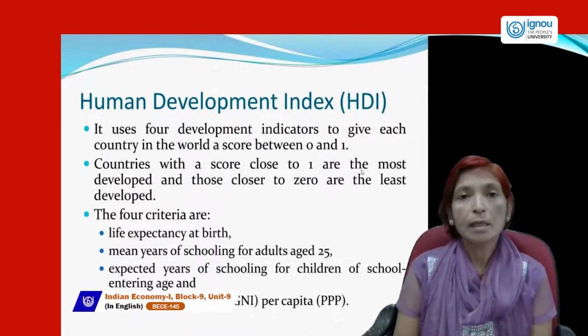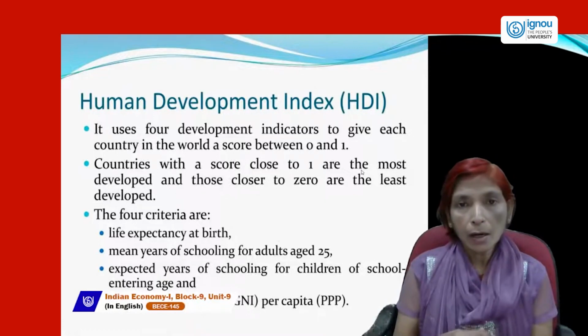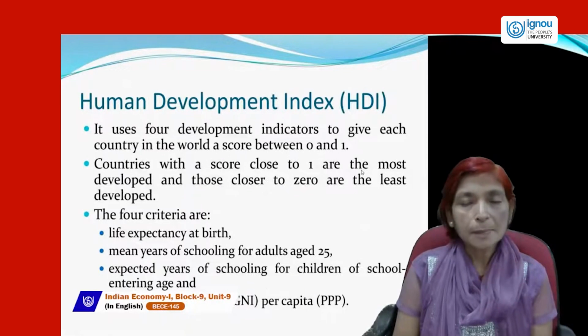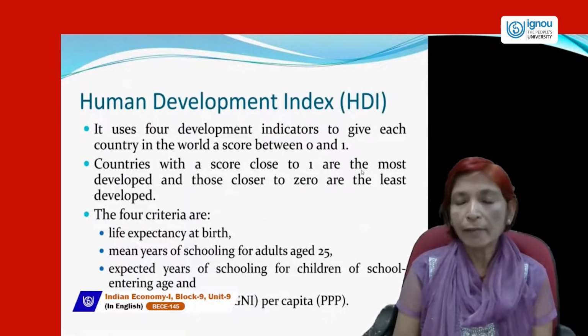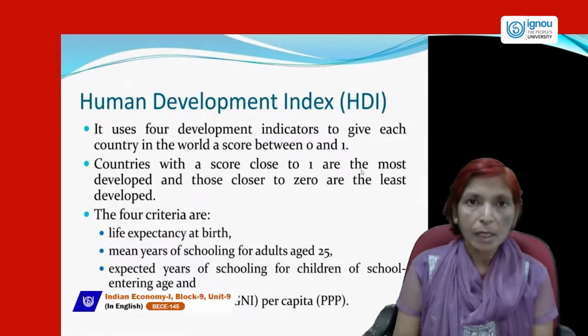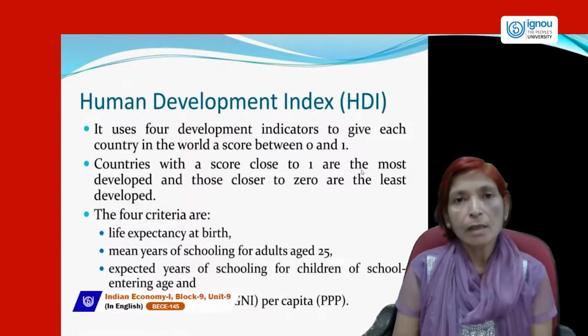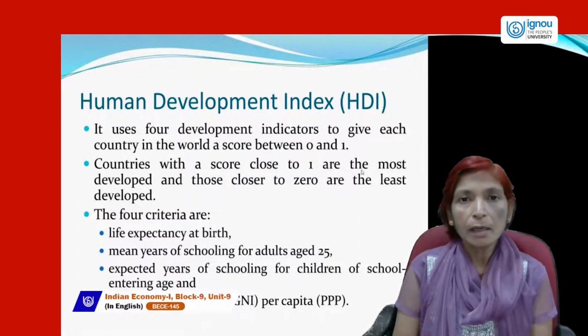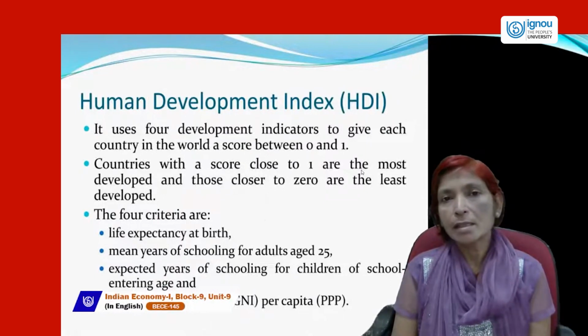It means how many years a person can expect to live. That is life expectancy. In developed nations, the life expectancy rate is higher as compared to developing countries. In India, the life expectancy is near about 65 years.